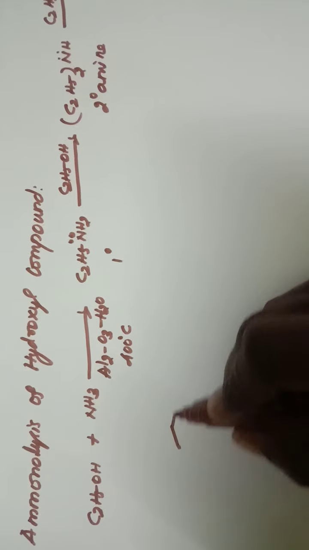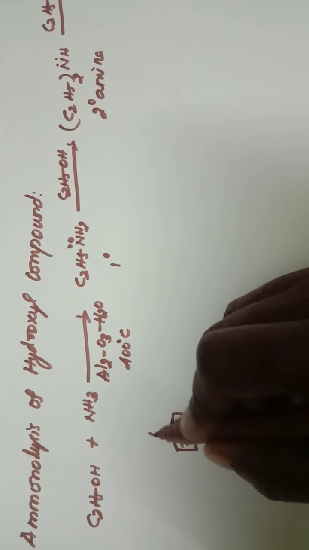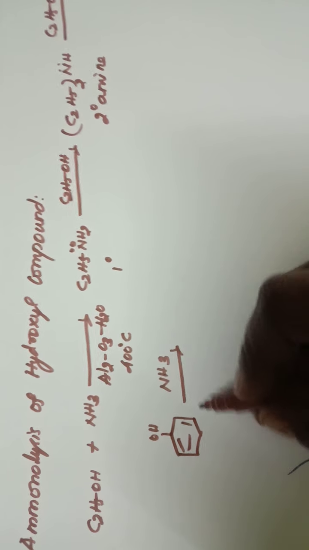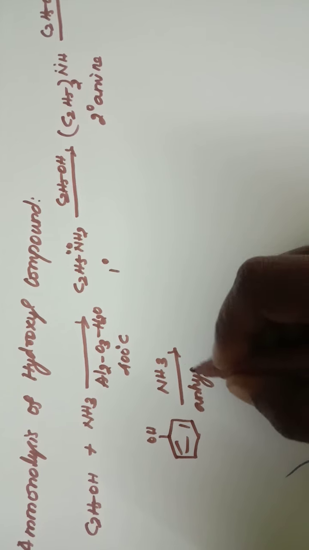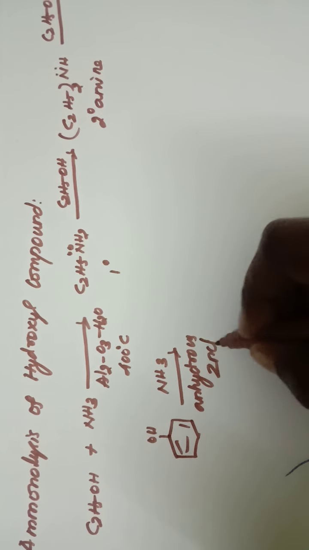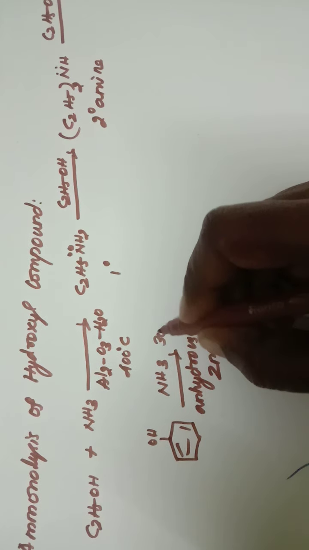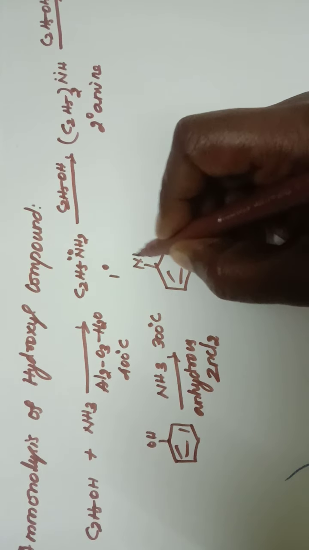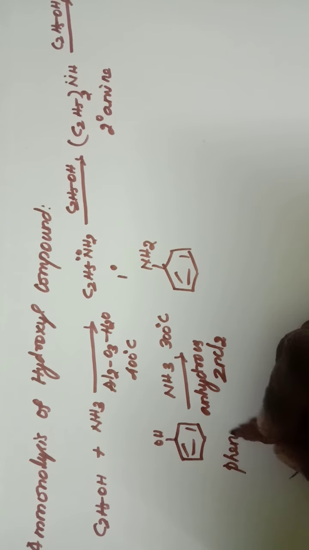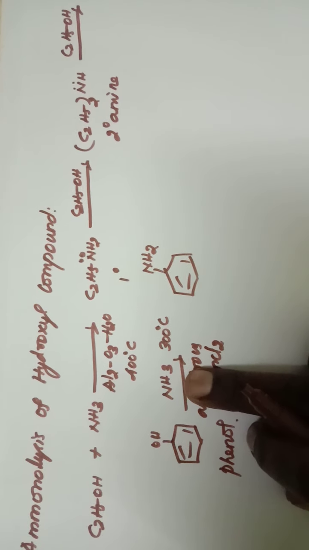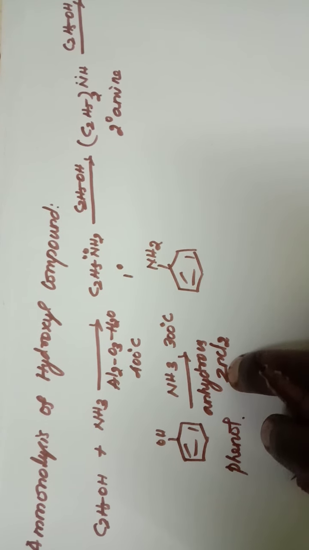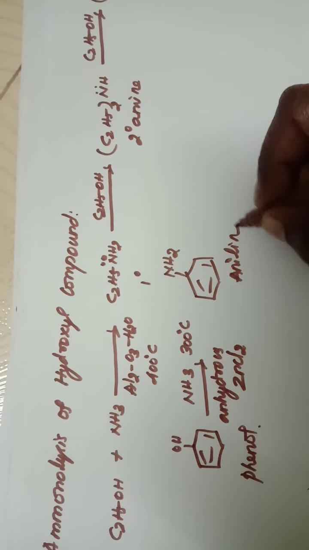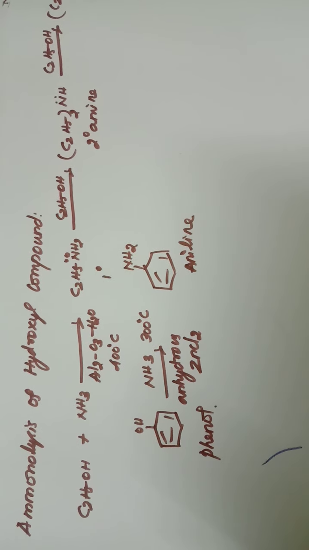The next reaction is when phenol undergoes reaction with ammonia NH3 in the presence of anhydrous zinc chloride, ZnCl2, at 300 degrees Celsius, it gives aniline. Phenol, when it is treated with ammonia in the presence of anhydrous zinc chloride at 300 degrees Celsius, gives aniline. These are all the general methods of preparation of amines.